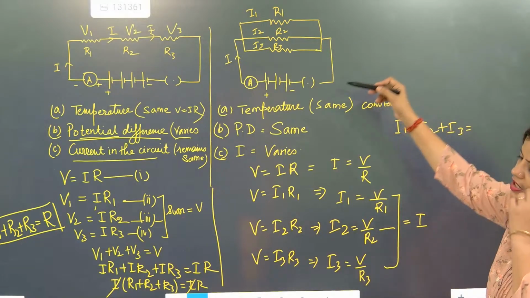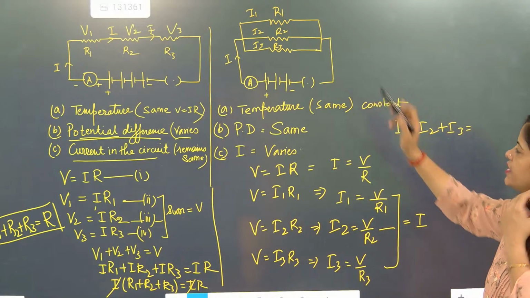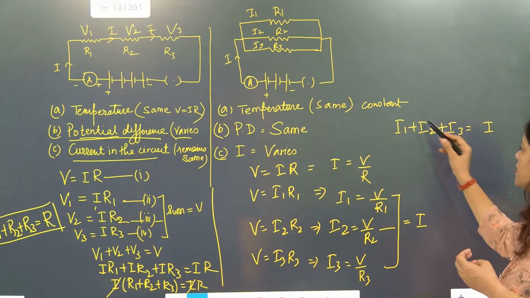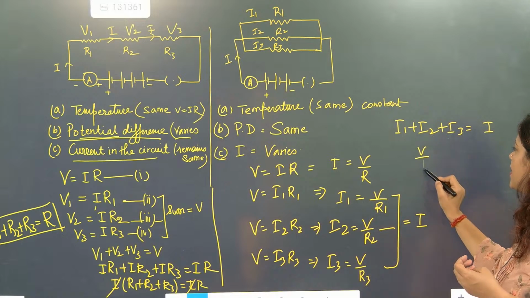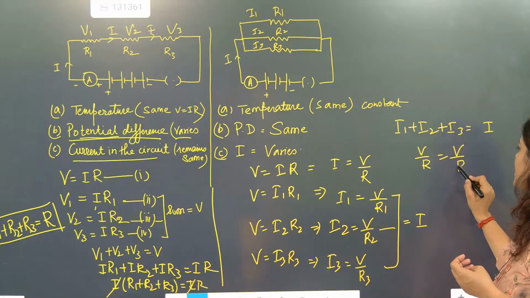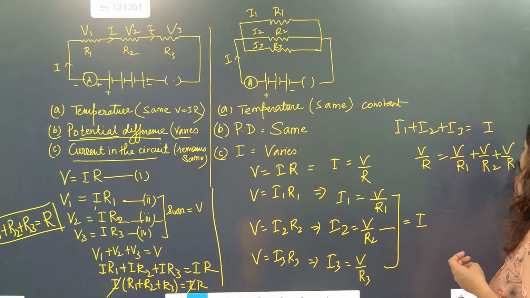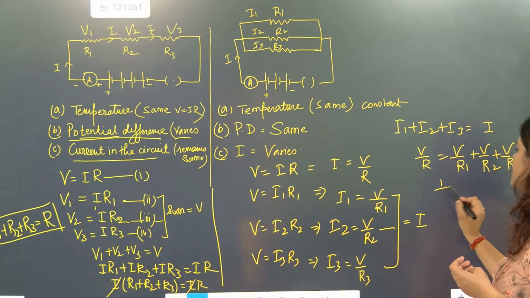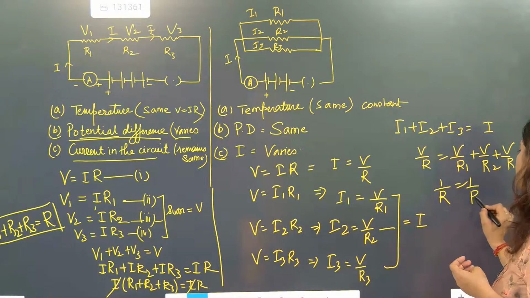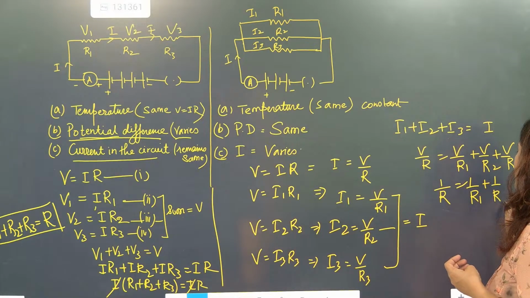So the distributed current should be equal to the total current flowing in the circuit. That is I. So what is I? V by R. And this is V by R1 plus V by R2 plus V by R3. So V we take common, and the answer is 1 by R is equal to 1 by R1 plus 1 by R2 plus 1 by R3.